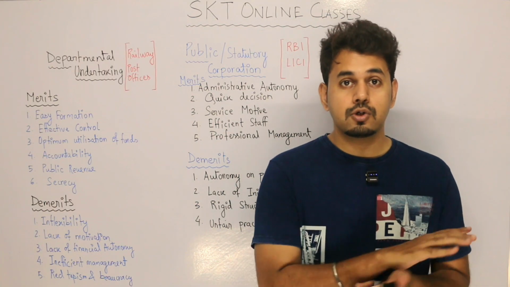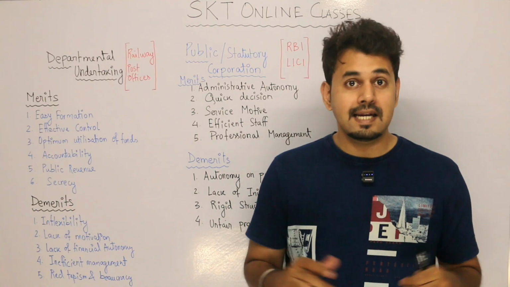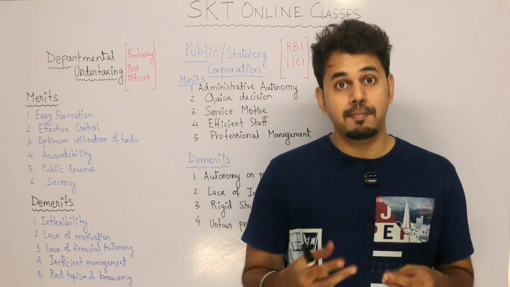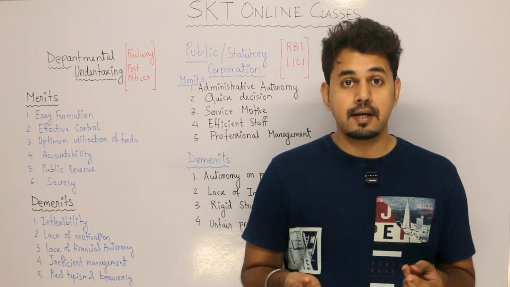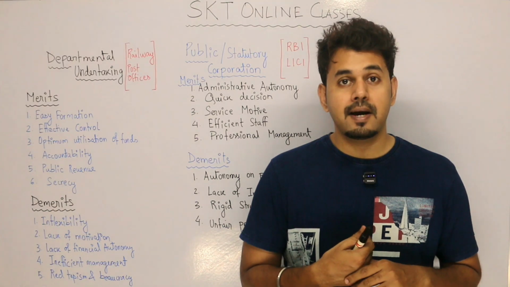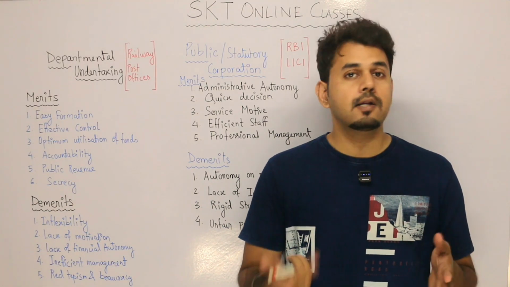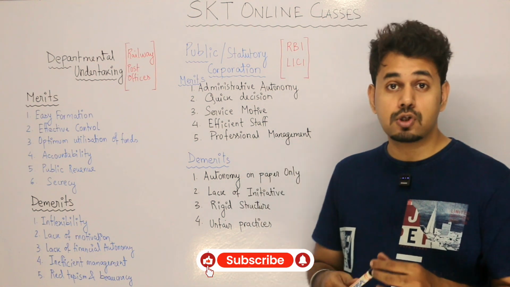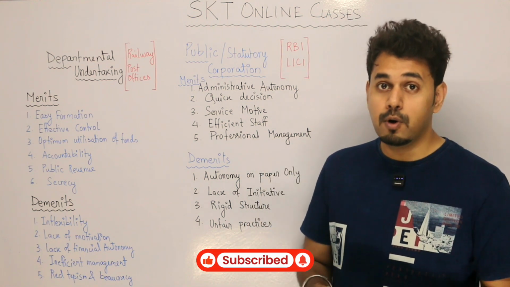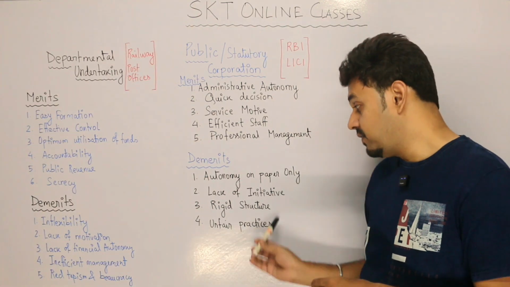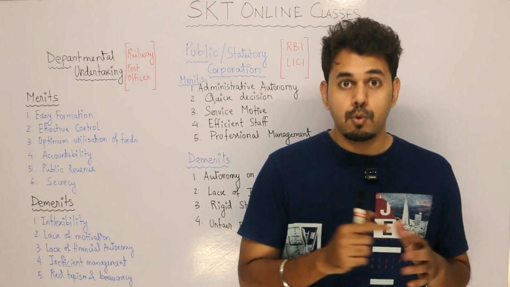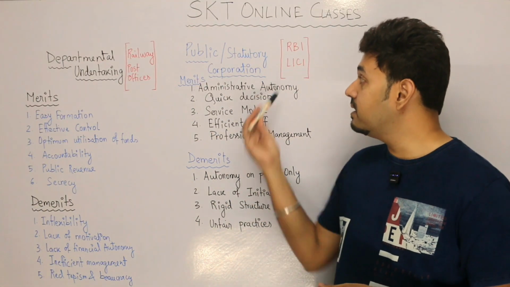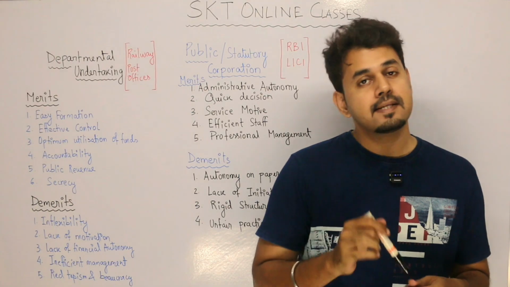How am I saying it? It's not based on any kind of propaganda, but I am telling this because I have myself faced a duplicate note many times. A 500 rupee duplicate note. I'm trying to deposit money in the bank, and they are returning it and tearing it also. They are not taking it, so my money is just going to waste. So many people have lost so much money. Imagine for poor people. So unfair practices do happen. That is one of the examples. With this, we are completing the entire public corporation, their merits and demerits.